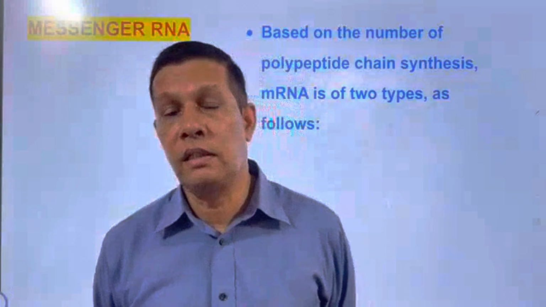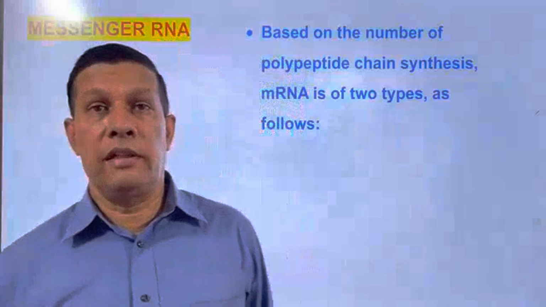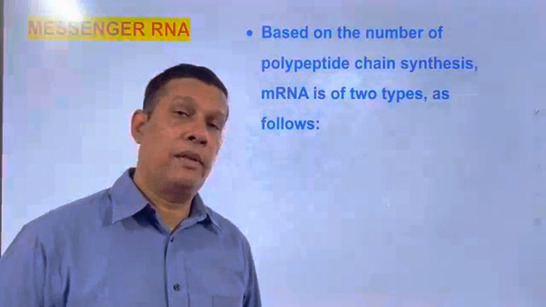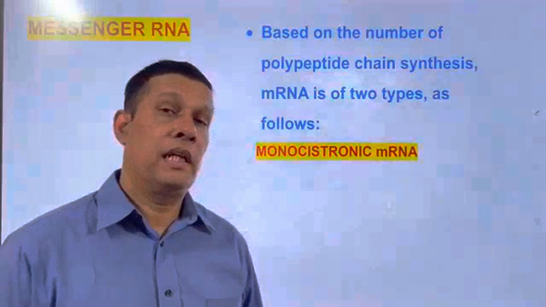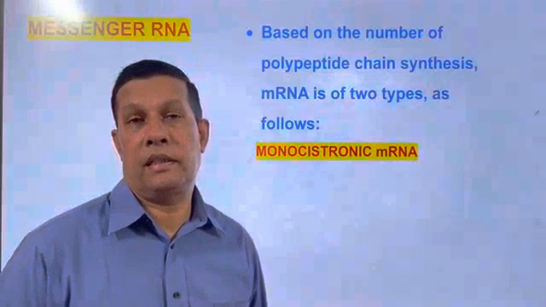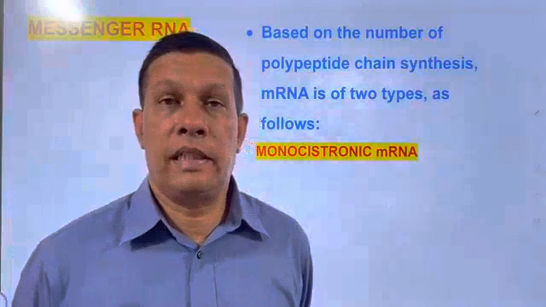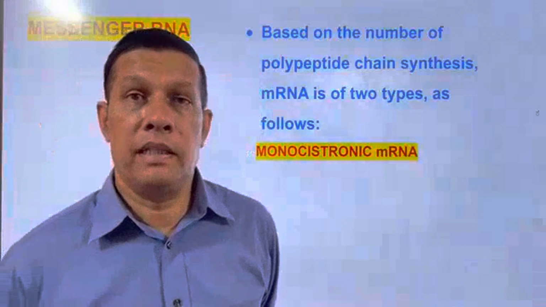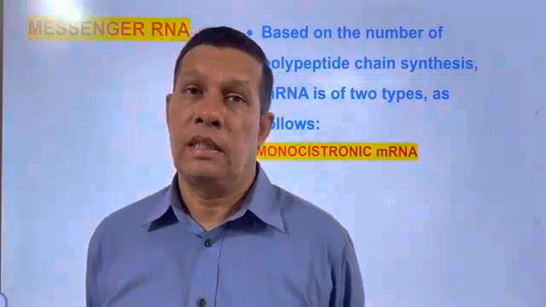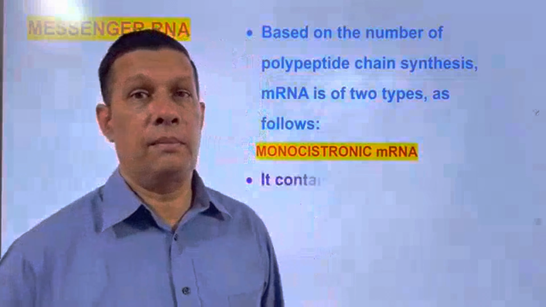How many polypeptide chains? One or more than one. Based on this, in living organisms, two types of mRNAs are there: monocistronic mRNA and polycistronic mRNA. Based on the number of polypeptide chains produced by an mRNA, mRNA is classified into these two types.